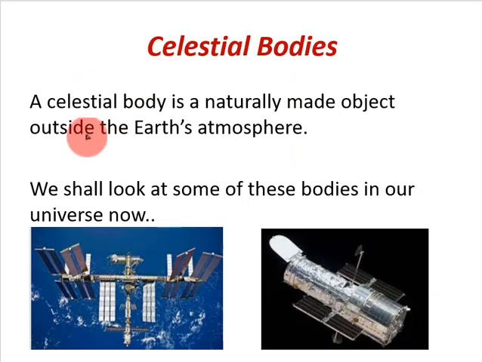So celestial bodies then. A celestial body is a naturally made object outside the Earth's atmosphere. So they're objects that are made by nature. And we'll have a look at some of these bodies that are in our universe.